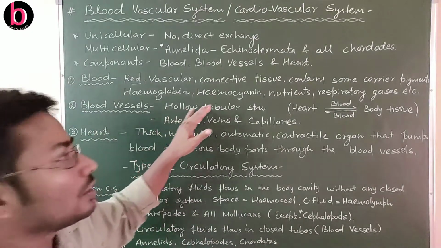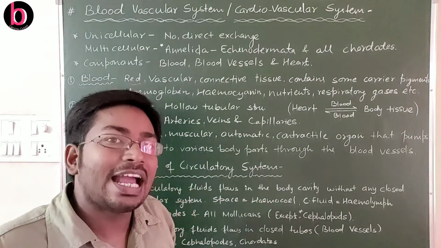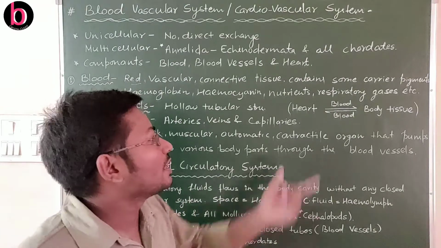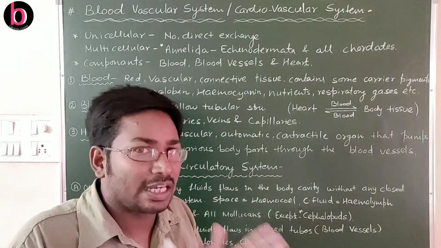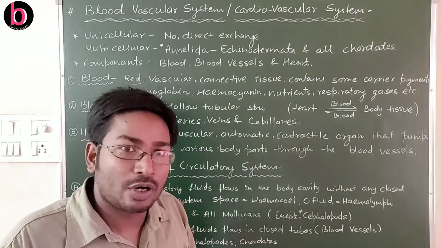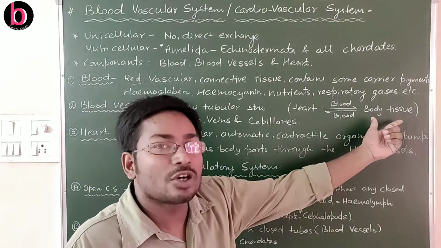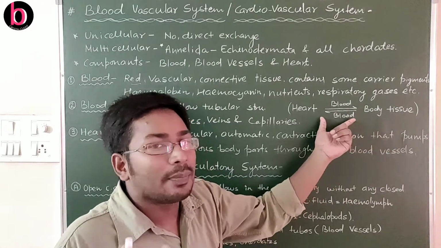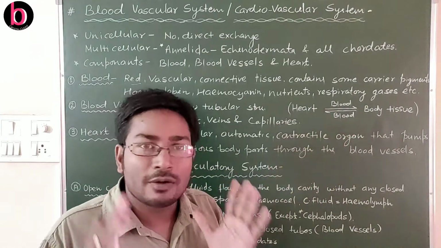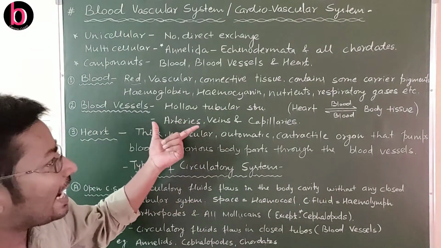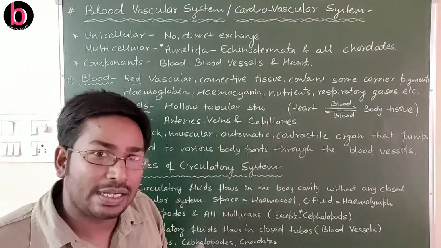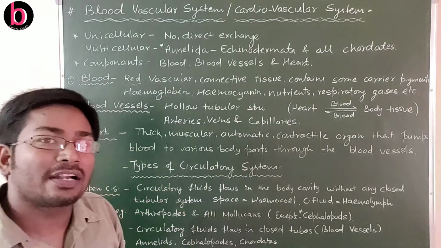The second one is blood vessels. They are hollow tube-like structures involved in transportation of blood from the heart to various body tissues, here the lungs as well as the rest of the body cells, and from body tissues or cells and from the lungs the blood is again circulated back to the heart. These are three types: arteries, veins and capillaries. These are the three blood vessels.